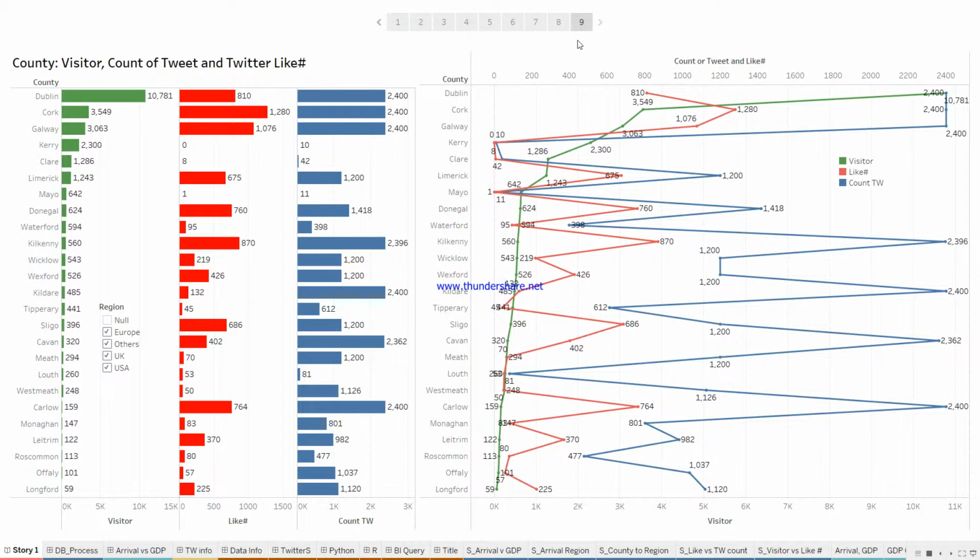Something is wrong here. Then to see further detail, we created the bar chart and line chart here again. And if we look at the visitor number, that's descending by county name. The highest visitor number is Dublin, but it's not highest in likes. And that is very strange. There are a couple of same data here. Also, there may be a similar shape between likes and the count of tweets, but it has no relation to the visitors. Even Longford has a very small number of visitors, but some numbers here are higher than the others, and this is quite high in the number of tweets.